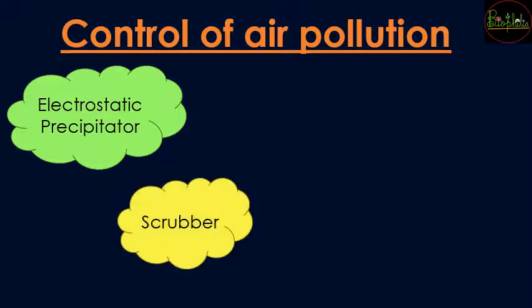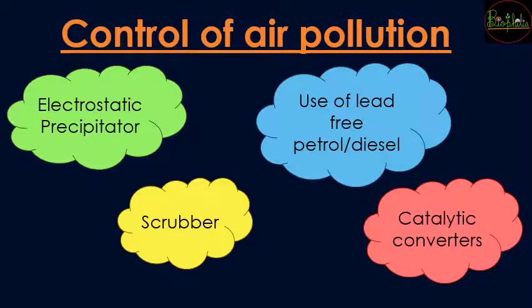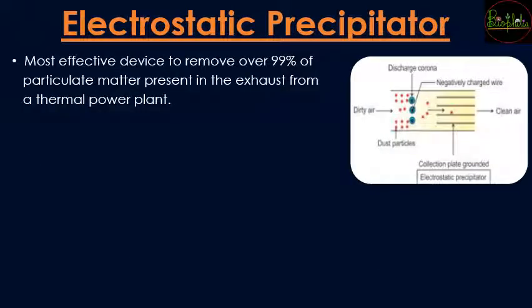Next is going to be the scrubber. Again, it is a device which we're going to discuss. Next is the use of lead-free petrol or diesel. And the last is catalytic converters. So now these are the four topics that we need to see in detail. So first is the electrostatic precipitator.